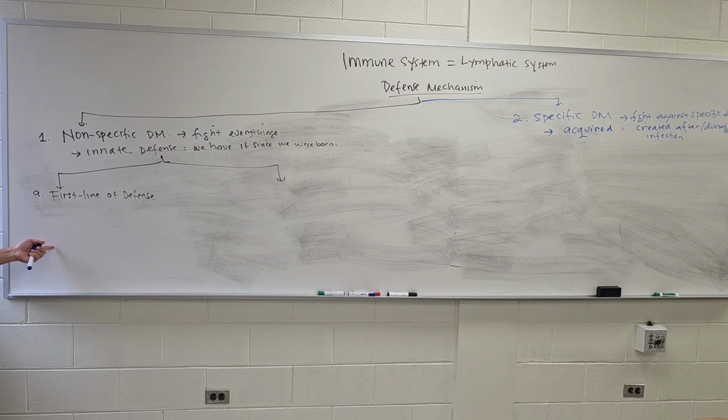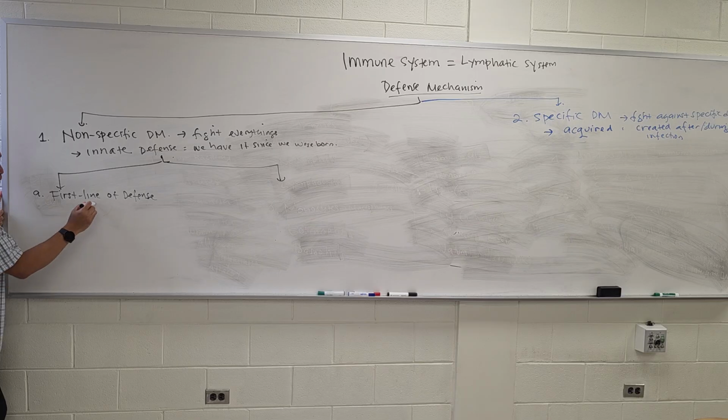Okay. Example. Before we go to the next type, this first line, we're gonna give you an example. For example, we have physical or mechanical defense, that we have whether we have disease or not.